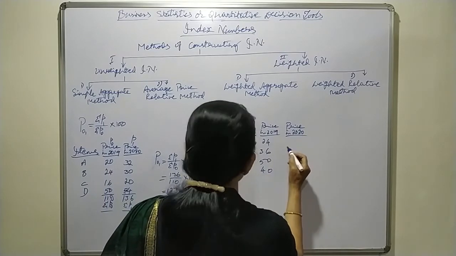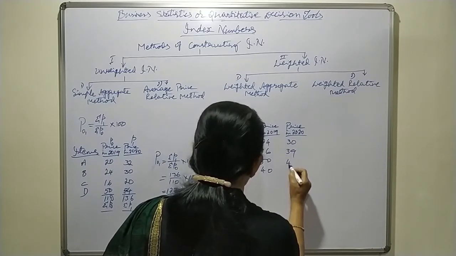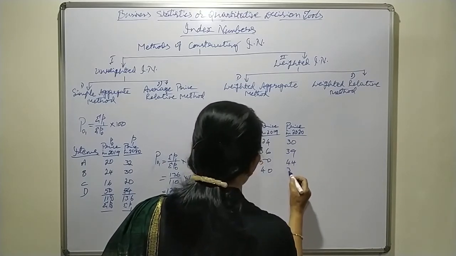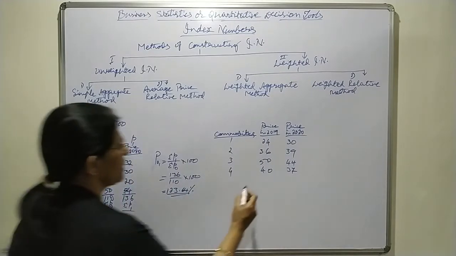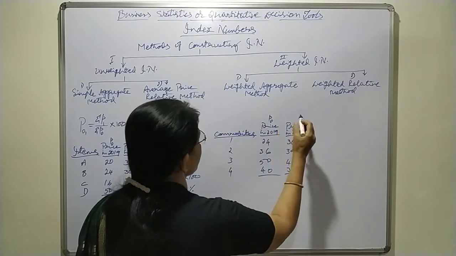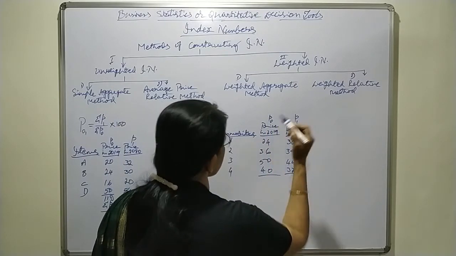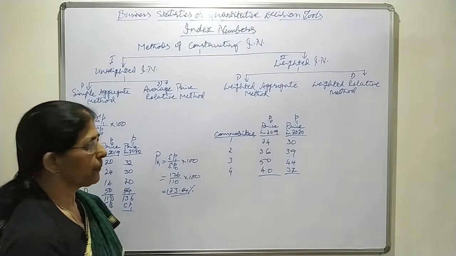In 2020, 30, 39, 44, 37. Now, here also price in 2019 is the base period, that is P0, and price in 2020 is P1.